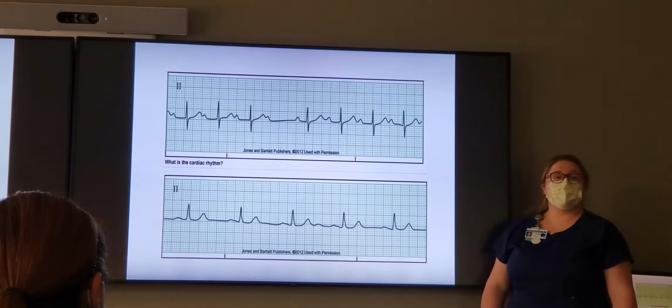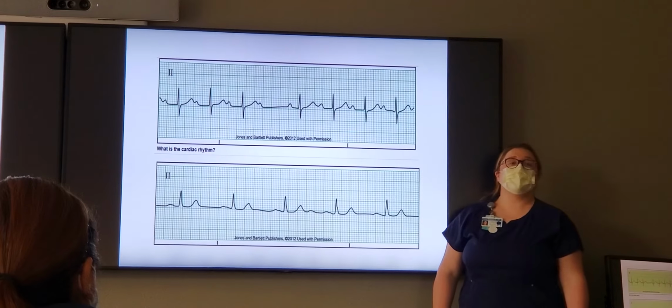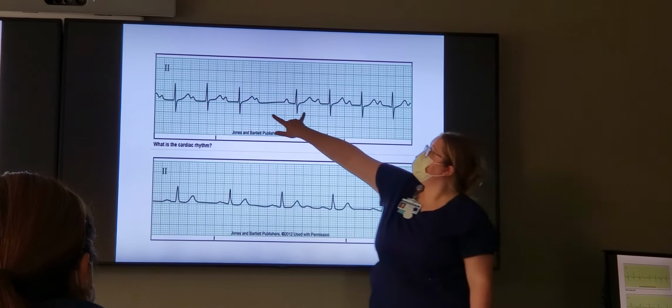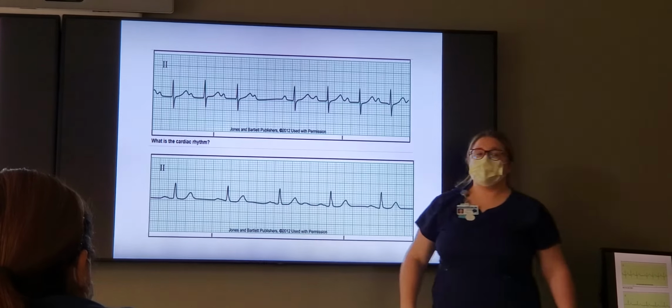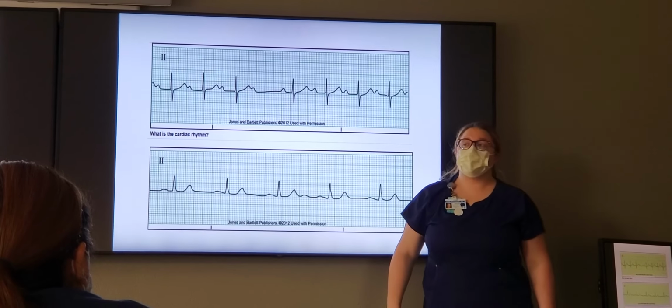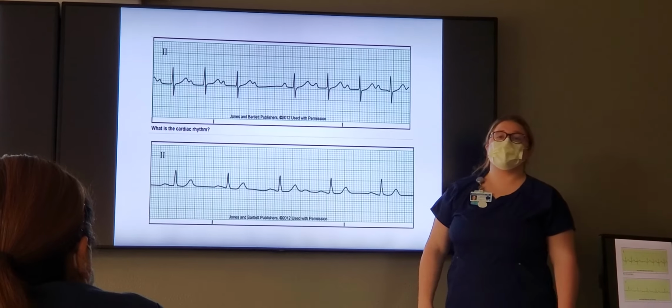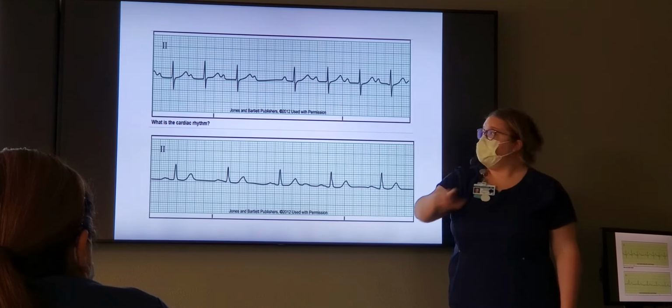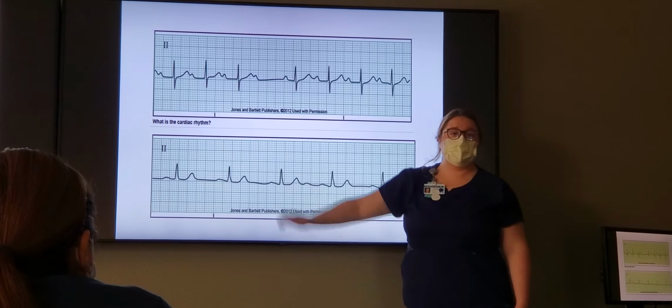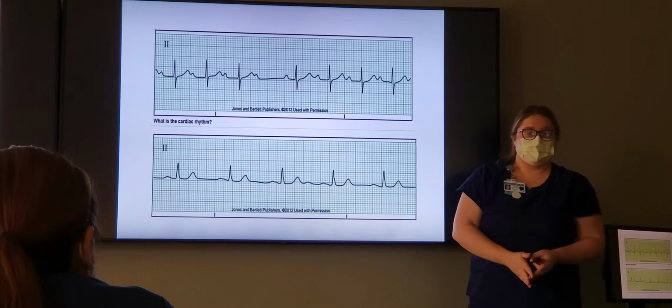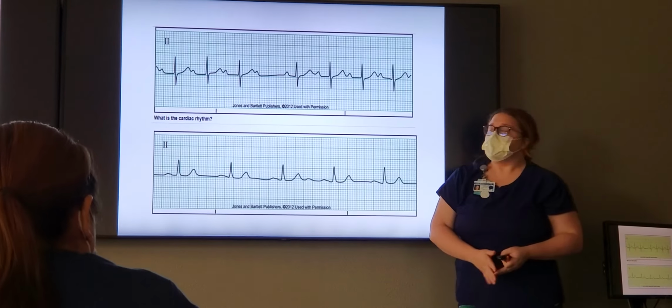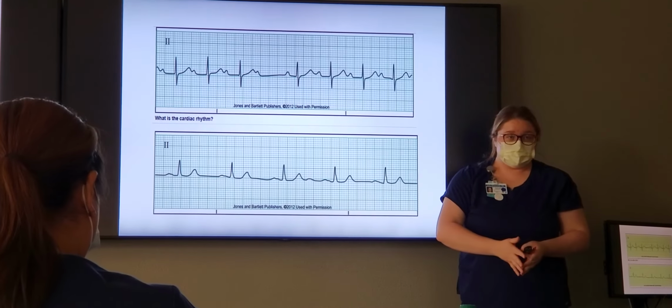Okay, are we regular or irregular? Irregular. We're longer here and shorter here. Do we have P waves? Yes. Do we have a problem with our PR interval? Yes. So we're thinking heart block, and we're irregular, so it has to be a type of second degree. So we're irregular, second degree.